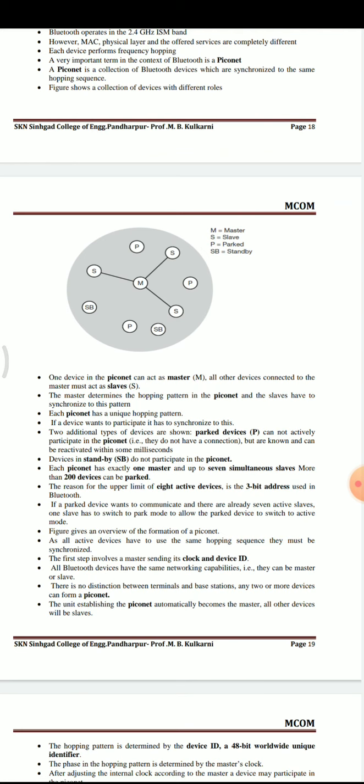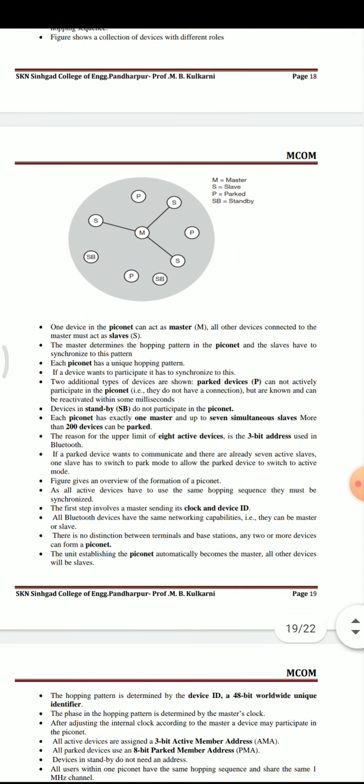Each piconet has a unique hopping pattern. If a device wants to participate, it has to synchronize to that hopping pattern. In addition, a piconet has two additional types of devices, which are parked devices and standby devices.